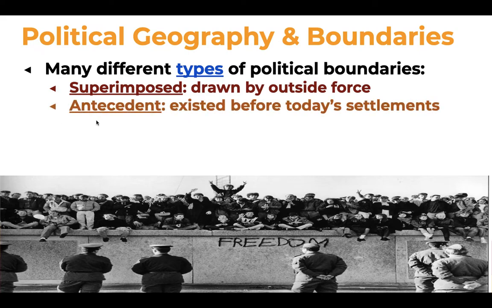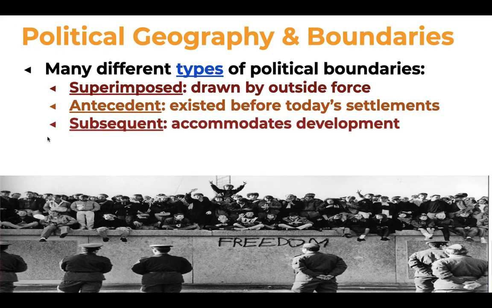An antecedent boundary existed before modern settlement. So usually these are land features because they were already there. They weren't established by using a parallel or a meridian. They existed before human settlement really took place. It was sort of a natural boundary in a way. We call this antecedent because it was already there.